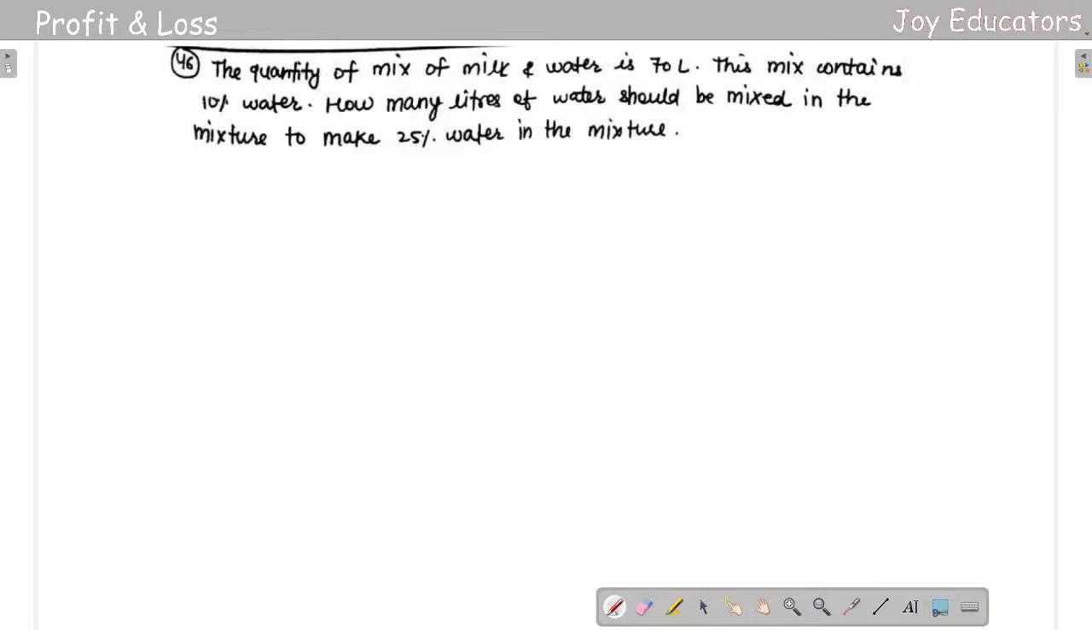Question 46. The quantity of mix of milk and water is 70 liters. The mix contains 10% water. How many liters of water should be mixed in the mixture to make 25% water in the mixture? Okay, quantity of mixture, milk and water.